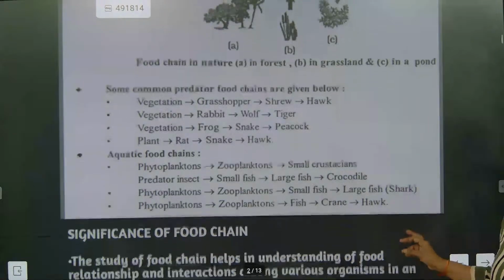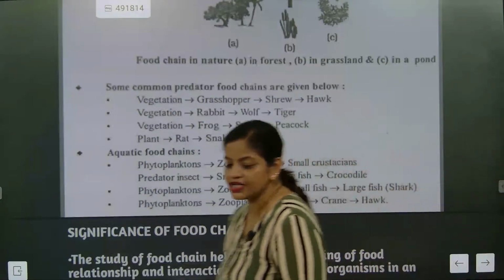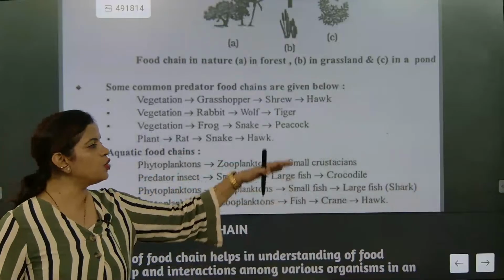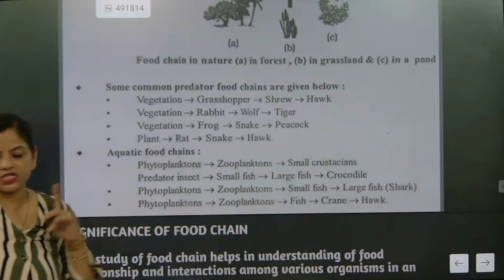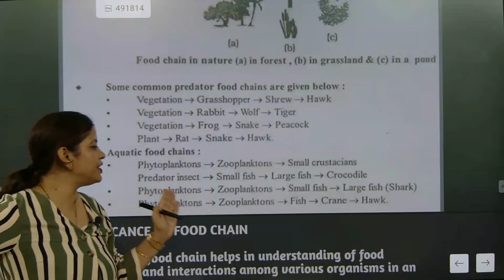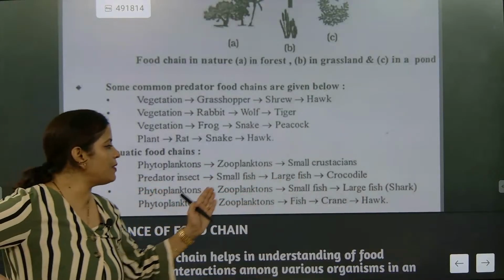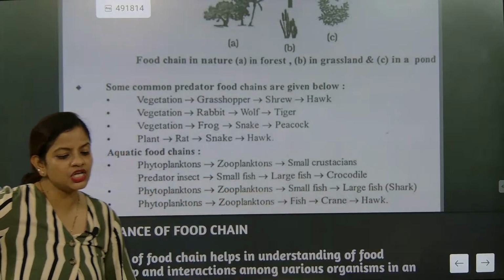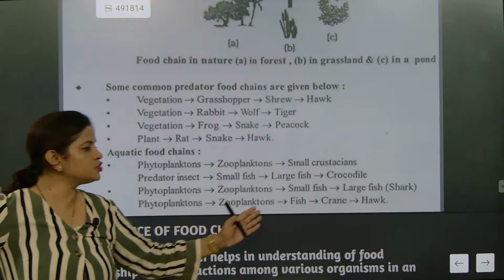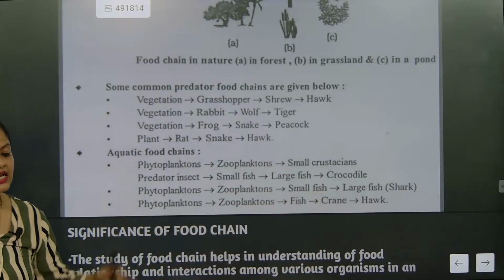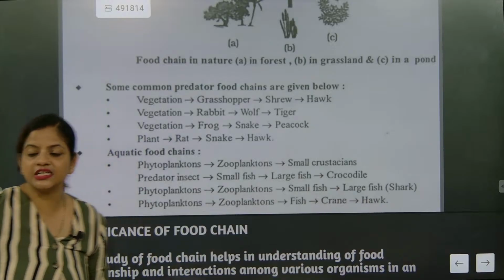Come on children, note down, do it fast. So this is what we talked about: phytoplankton, zooplankton, small crustaceans. This is one level, beta. Second one is predators, small fish, large fish, and crocodile. Next one is phytoplankton, zooplankton, small fish, and large fish. Next one is phytoplankton, zooplankton, fish, crane, and hawk. So these are certain food chain lines in an aquatic system.